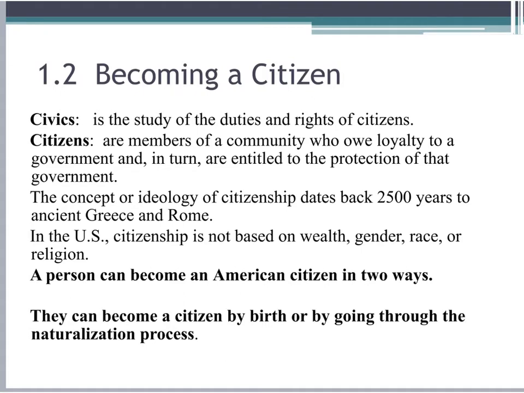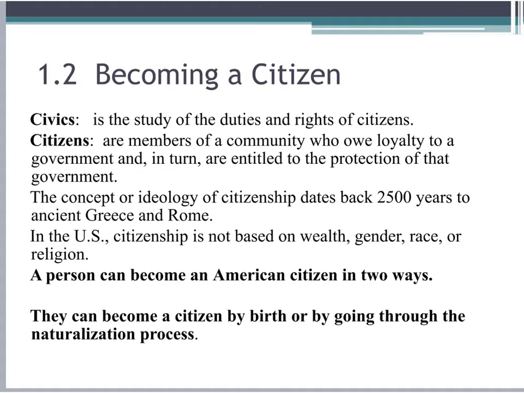Civics is the study of the duties and rights of citizens. Citizens are members of a community who owe loyalty to a government and, in turn, are entitled to the protection of that government. The concept or ideology of citizenship dates back 2,500 years to the ancient Greeks and Romans.